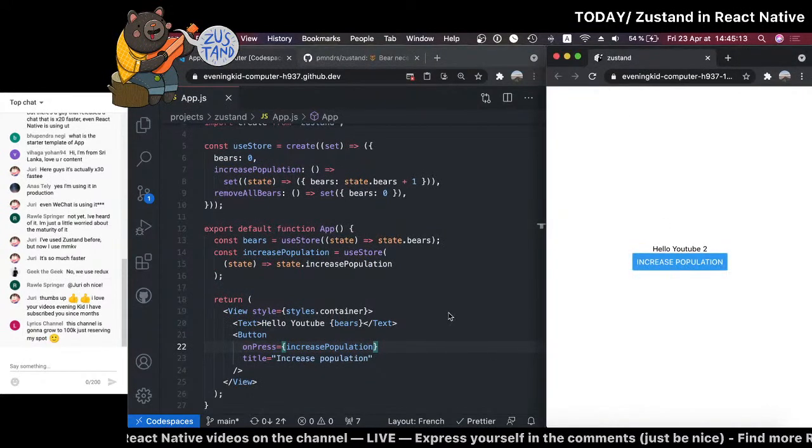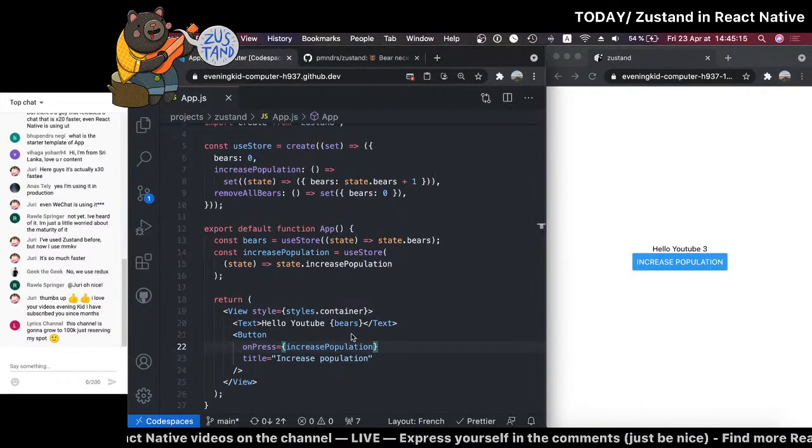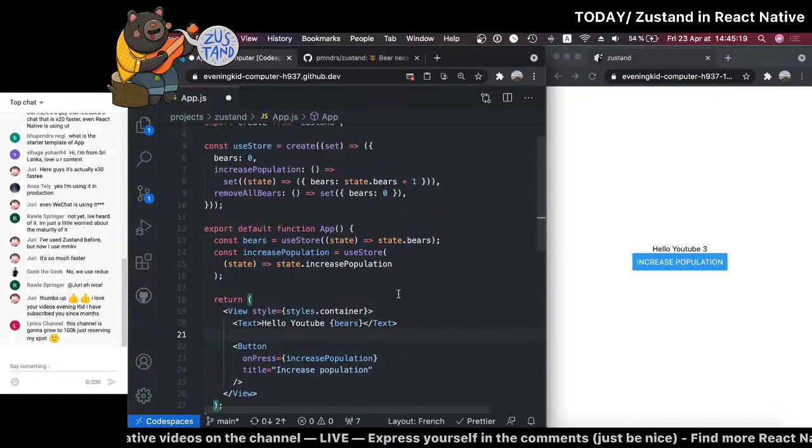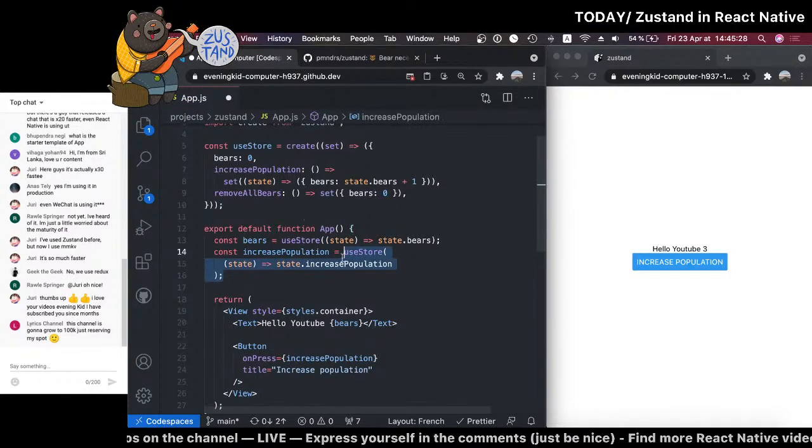Okay, that's a very simple example, but it seems to be working. So far, I like the syntax. It's interesting because then you can take this out from your component and then maybe do useIncreasePopulation. And if you change your state management library, then you can just change your hooks.